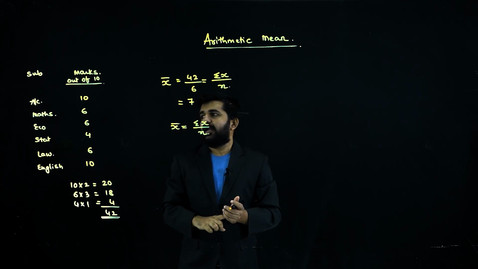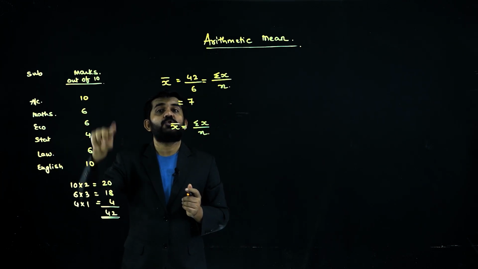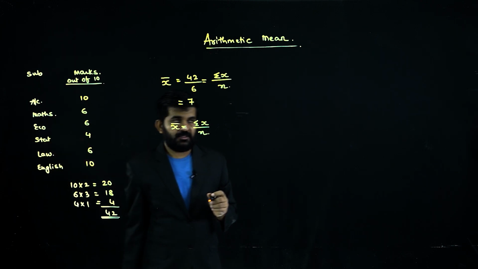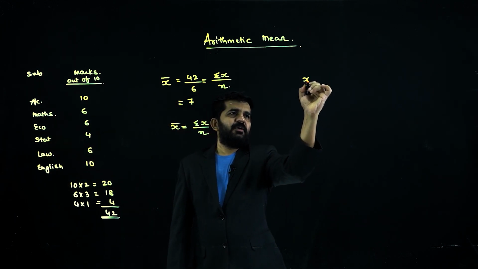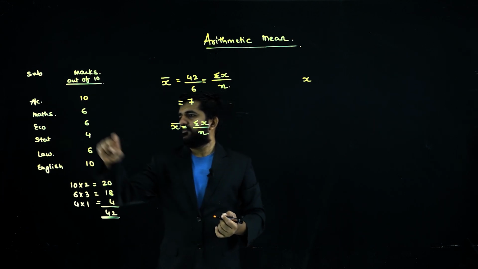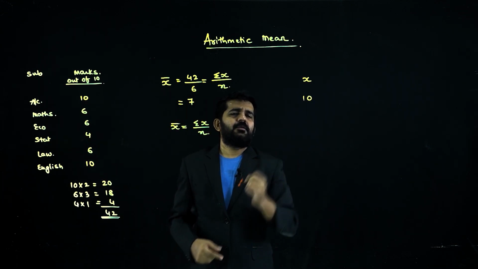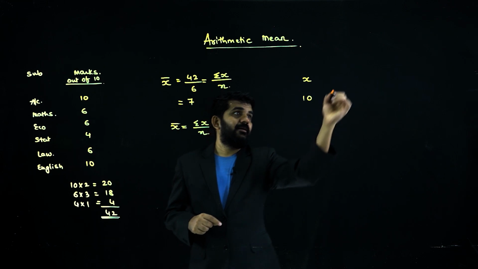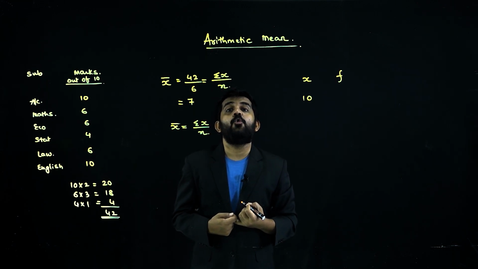Actually, you are doing the same thing. Let me convert this distribution into a frequency distribution. X is my variable. 10: variable 10 is repeated how many times?